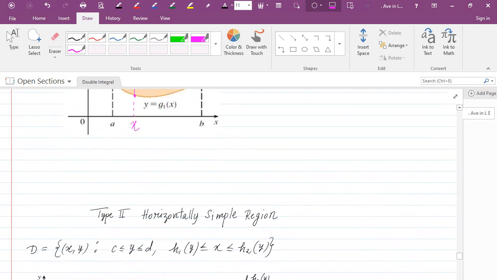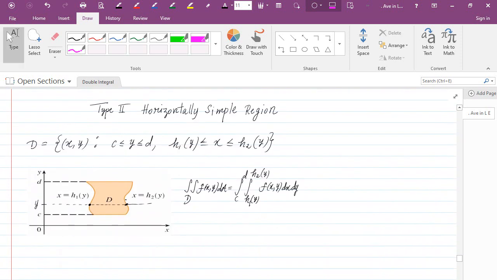Okay, so a type 2 region is called a horizontally simple region. D is called horizontally simple if D consists of points x and y where y lies between two constants c and d, and then for each y, x lies between h1 of y and h2 of y.